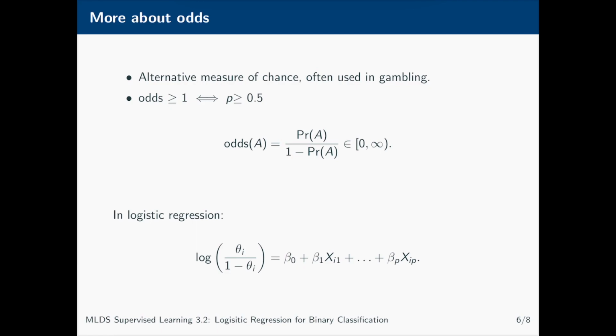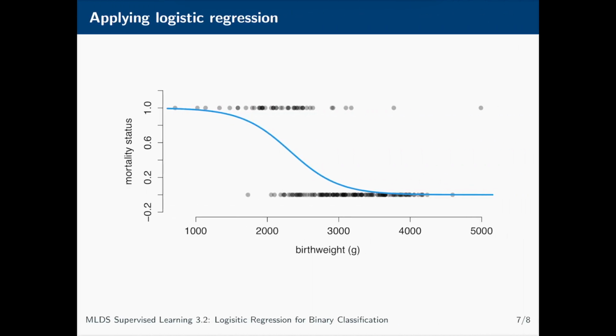So what happens if we apply this logistic regression model to our infant mortality data? Let's have a look. When we apply the model, we end up with predictions that are always going to be between 0 and 1 by design, and which can be correctly interpreted as the probability of infant mortality conditional on the given birth weight.